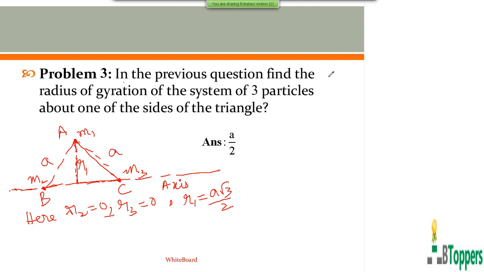So the moment of inertia of the system of the three particles about the axis coinciding with the side BC can be written as I equal M1 R1 square plus M2 R2 square plus M3 R3 square. Here the mass of each particle is denoted by small m, just like in the previous two examples.